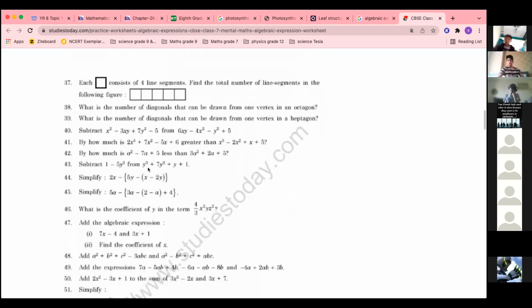Okay, subtract this from this. Question number 43. Subtract ke questions bahut wrong ho rahe hain. So let us do this and then simplify this. Then can you just underline it?